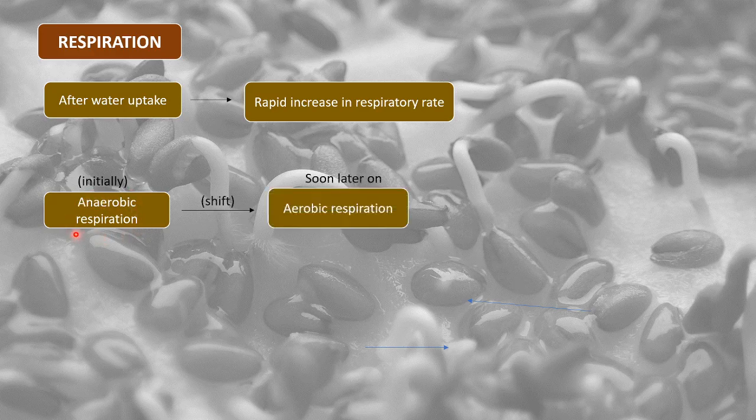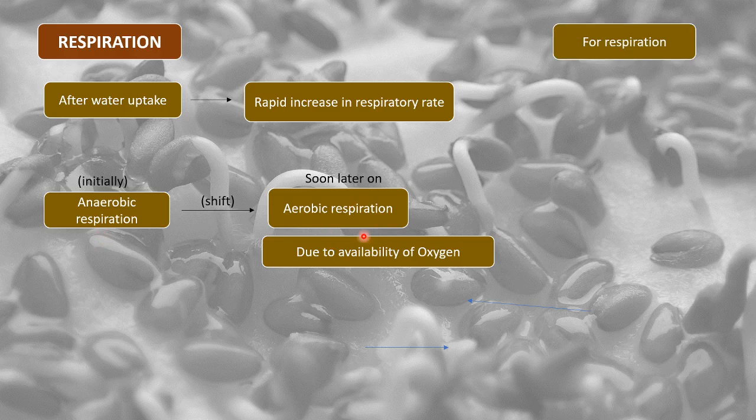But soon, the anaerobic respiration of the seed will shift to aerobic respiration due to the availability of oxygen. As oxygen starts becoming available after the water uptake, the anaerobic respiration process of the seed will shift towards aerobic respiration.